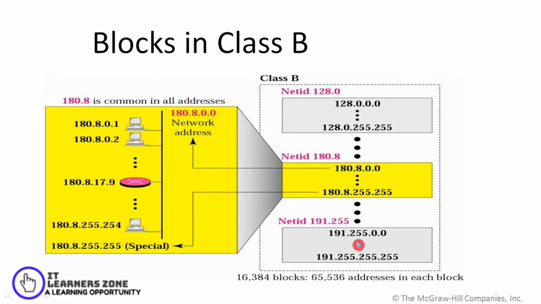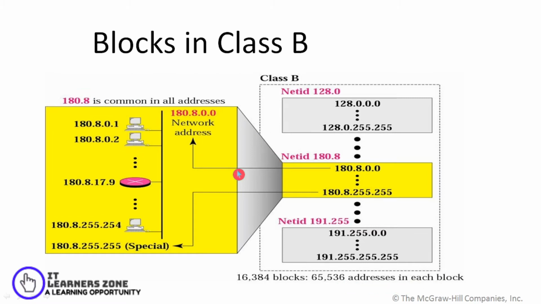In a similar way, the first address of the last block would be 191.255.0.0, and the last address of this particular block 191.255.255.255. Totally there would be 16,384 blocks, as we are taking a total of 16 bits to represent the net ID, and there would be 65,536 hosts which can be connected in each block. So we have 65,536 addresses in each block.